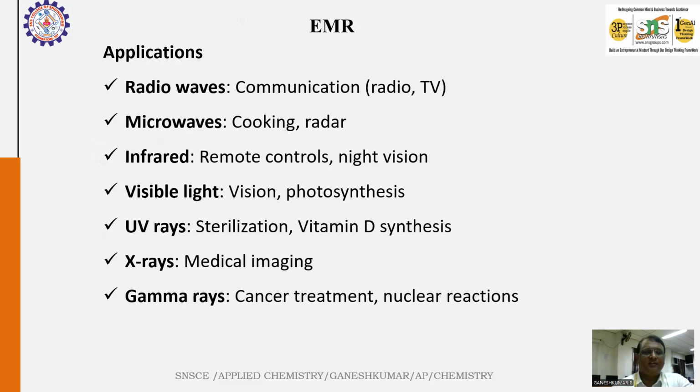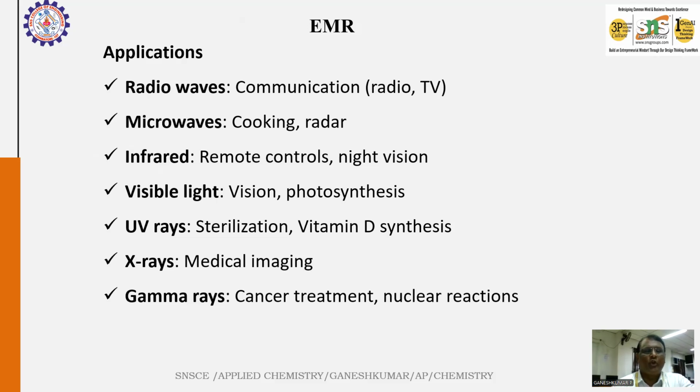What are the applications of electromagnetic radiation? Radio waves, microwaves, infrared, visible light, UV, X-rays, and gamma rays are all electromagnetic radiation. All of them have a common character: they travel in empty space and do not require any medium, and they travel at the velocity of light. Radio waves are involved in communication and TV telecasting.